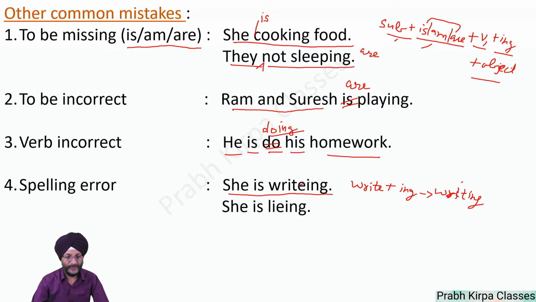So we will remove e as told in the previous slide, that in case of certain verbs we have to delete e which is silent, and we have to simply add ing. Next, she is lying, as told in the previous slide. In certain verbs we have to delete ie and add y plus ing. So ing is already there, and in place of ie we will opt for y. She is lying.